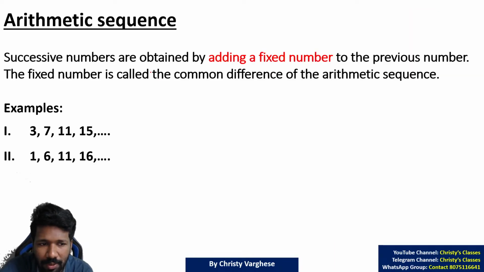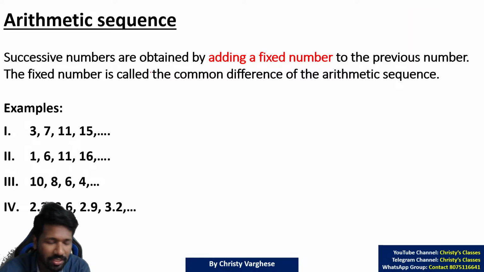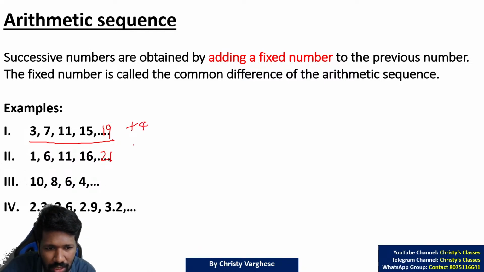If you want more explanation, I have given here more examples of arithmetic sequence also. Arithmetic sequence means adding a fixed number. For example, 3, 7, 11, 15, so 19 will be the next term. 1, 6, 11, 16, 21. So here plus 4, here plus 5.